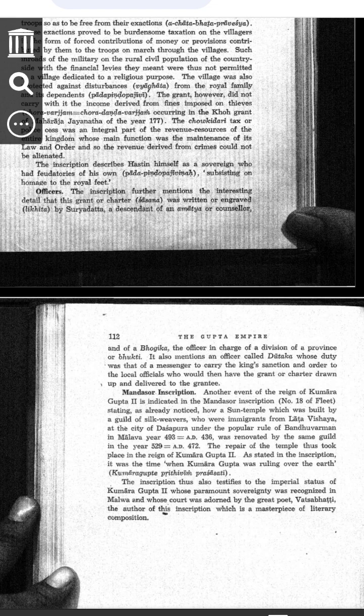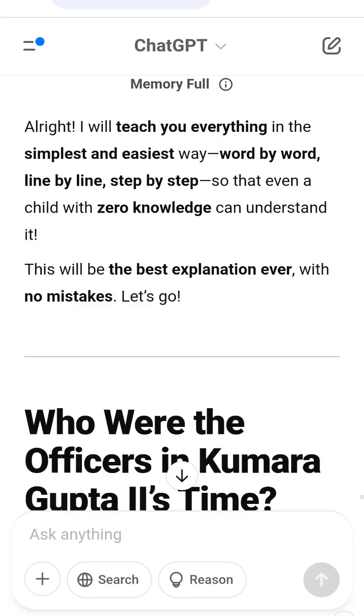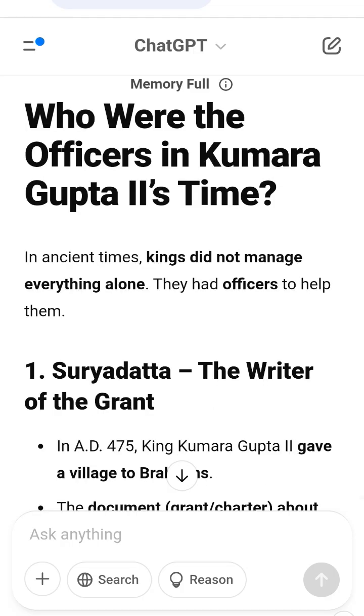Two, the same weavers repaired the temple. After many years, the temple got damaged. The same silk weavers repaired the temple in AD 472, Malava year 520. The inscription says this happened when Kumaragupta II was ruling over the earth. This means Kumaragupta II was still the emperor at that time. His power was accepted in Malwa, modern Madhya Pradesh. Example: imagine a school building becomes old and broken. The same group of people who built it collect money and repair it.